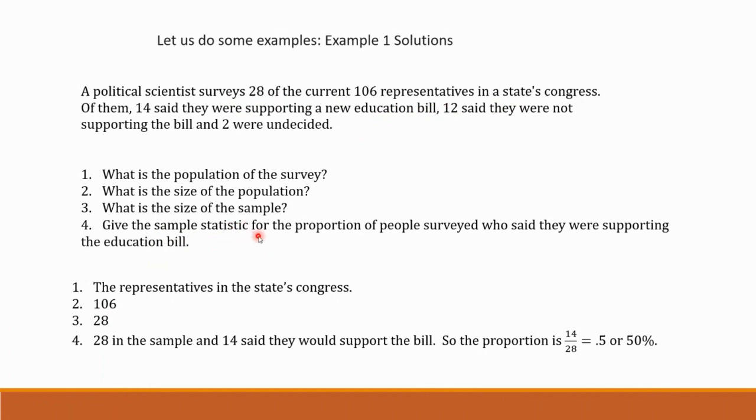For the sample statistic, we're looking at the ones who support the education bill. Here we have 14 of the 28 members of the sample support it. That's what it says. So the proportion would be 14 out of 28, which is about 50%. 50%, not 15. 50. Okay.